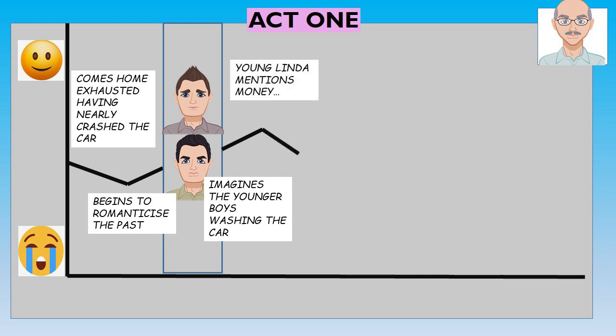But then that positive feeling and moment is broken as a young Linda, in his memory that he's brought to life, mentions money. They owe a lot of money and their refrigerator's broken, and Willy's frustrations and anger appear at that point. And then we have the woman laughing off stage, this figure of a woman laughing at Willy. We don't understand her significance at this point, but that brings a darker tone to this moment in Act 1. And we've got a sense of dread and guilt here that we associate with Willy's listening to this woman laugh. We don't know the significance of it, but it definitely changes the mood further.